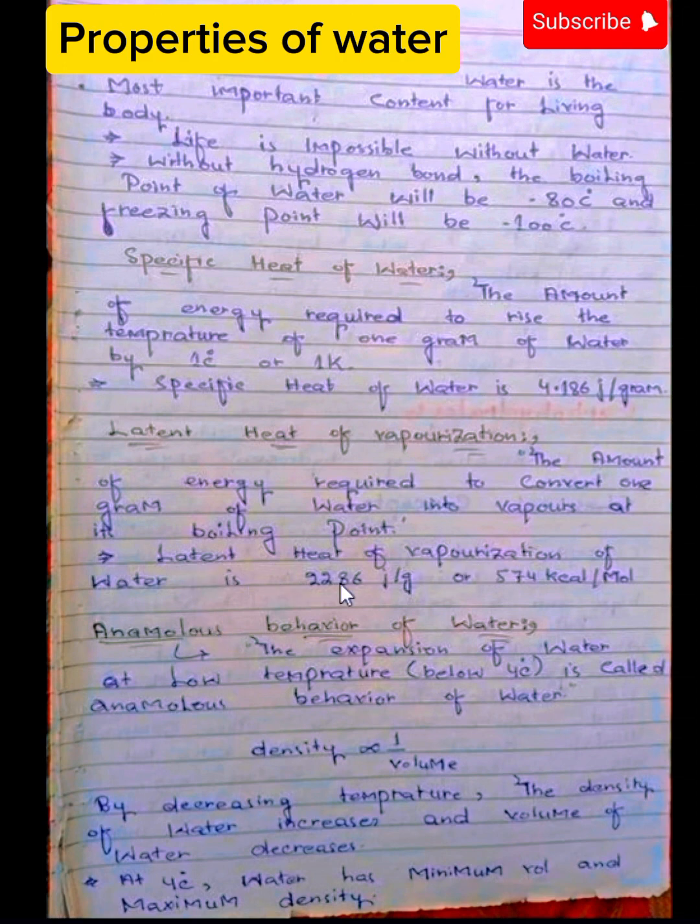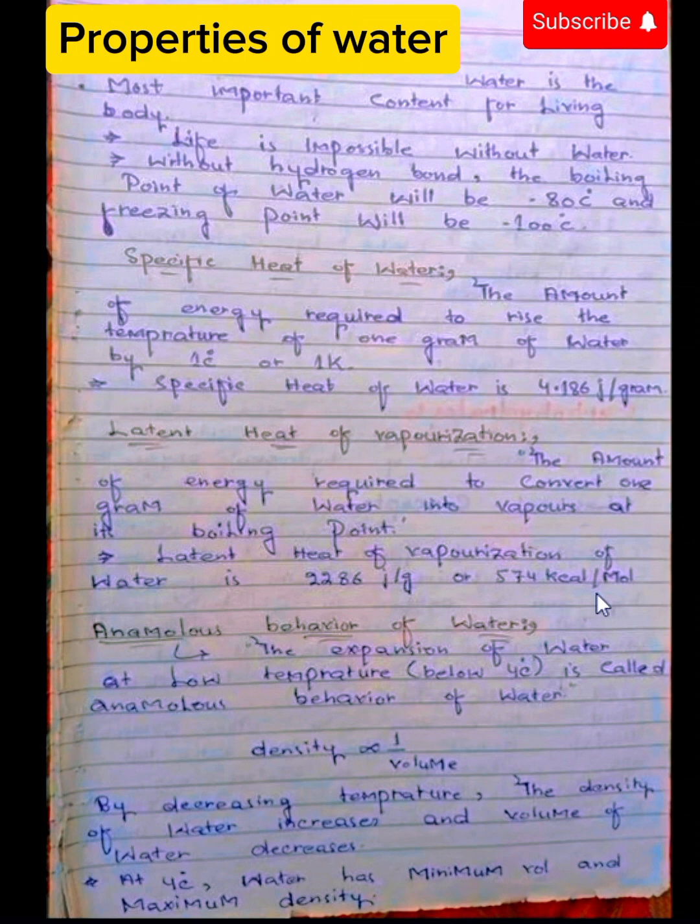Latent heat of vaporization of water is 2286 joule per gram or 574 kilocalorie per mole. The presence of hydrogen bond among the water molecules causes water to remain liquid rather than change to ice or steam. Without hydrogen bond, water will boil at minus 80 degrees centigrade and would freeze at minus 100 degrees centigrade.